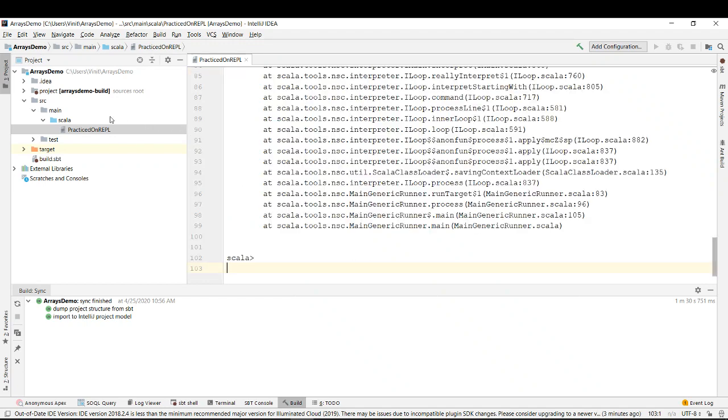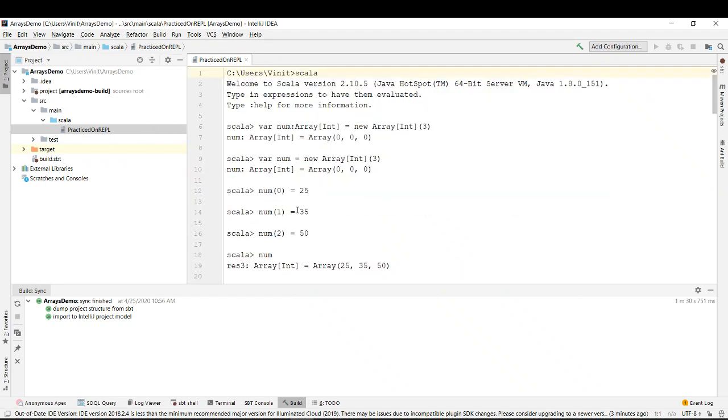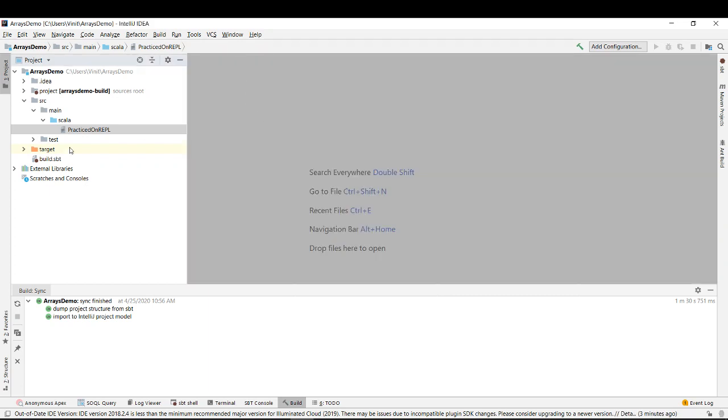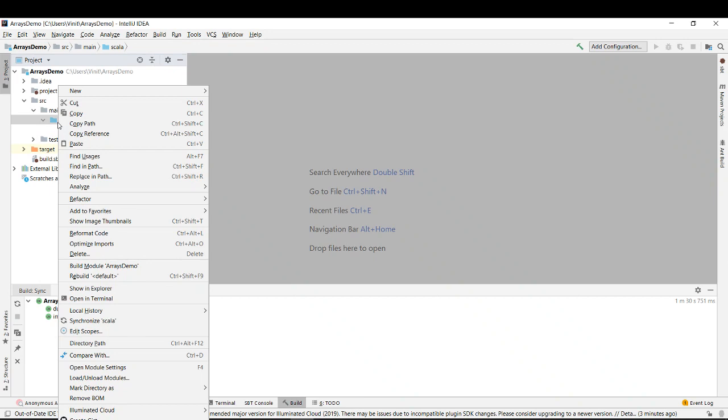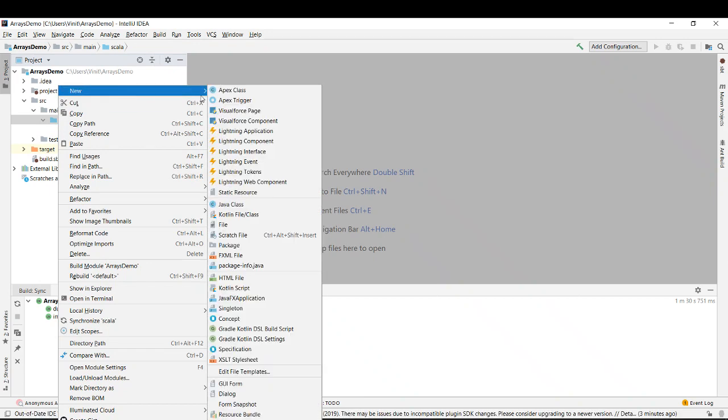So I've just copied over here so that you can refer over here and you can get all the code over here. And let me save it, and let's close it. Not required. Okay. If I want to make a new Scala, then right click new. If you cannot see Scala, then what to do?